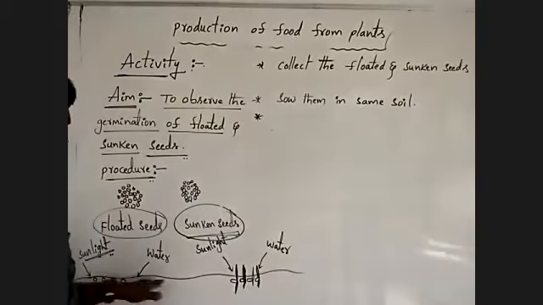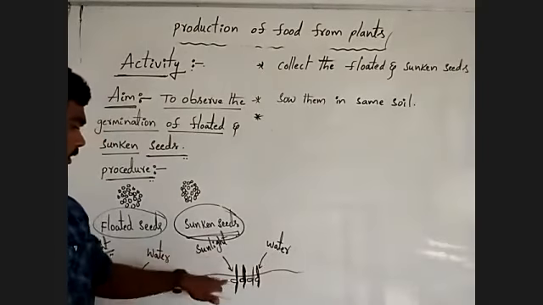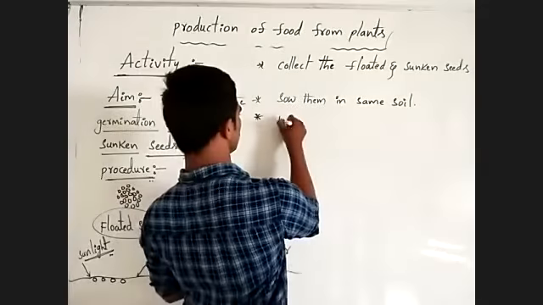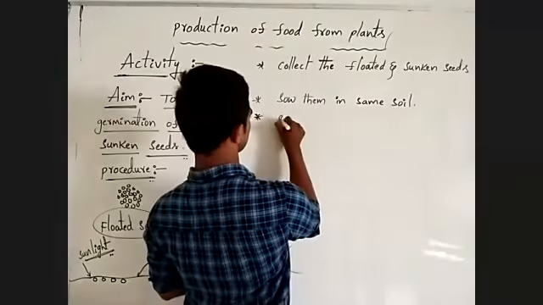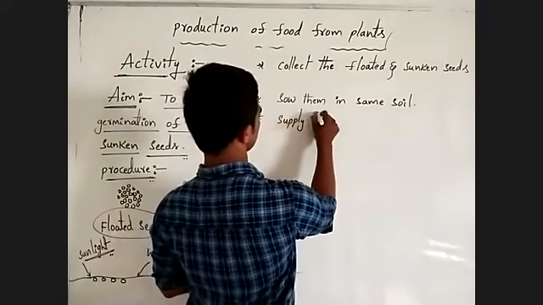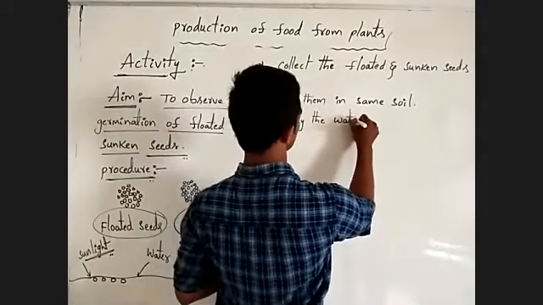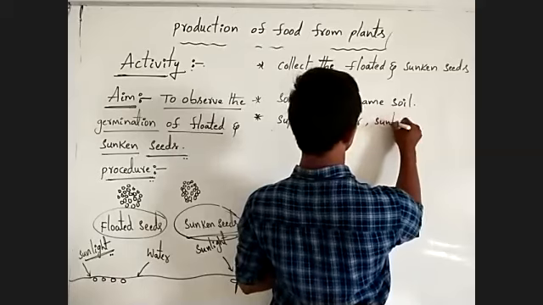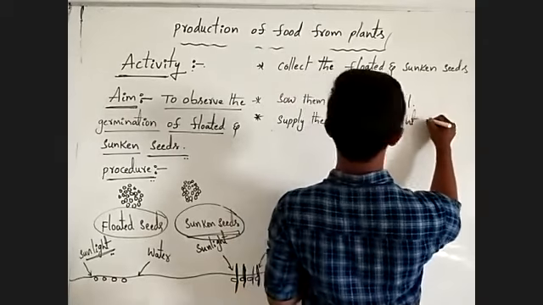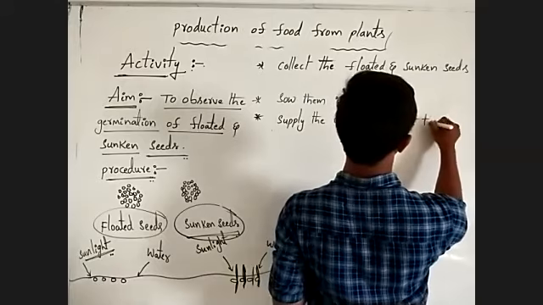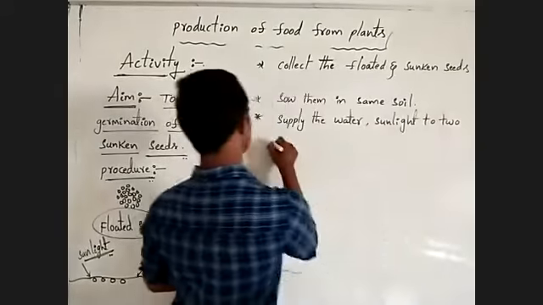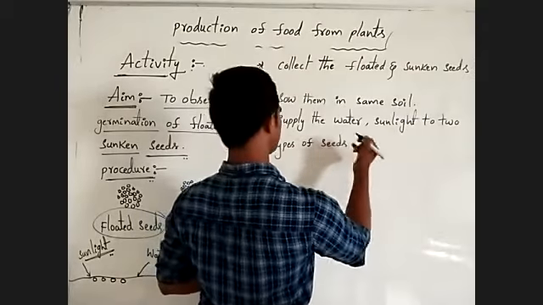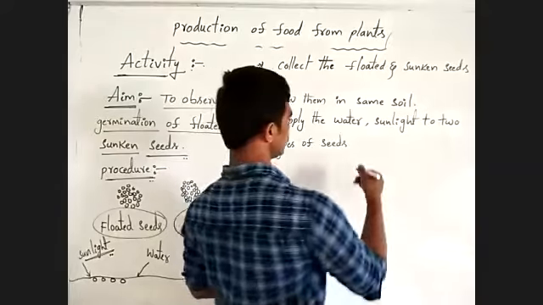Then you have to supply the water and the sunlight equally to the two types of seeds.